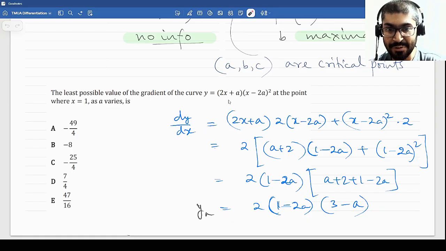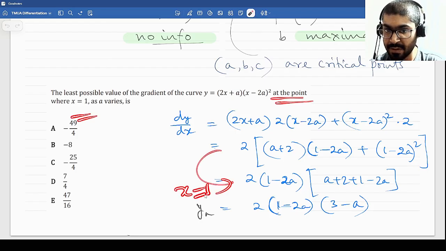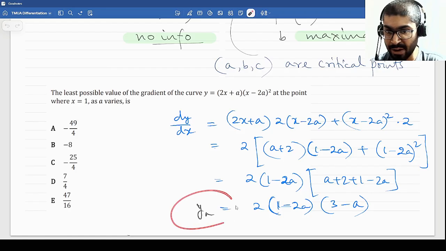So first you calculate the derivative. You calculate dy/dx, you get this particular value, right? You get it in terms of a because a is a constant and you are differentiating with respect to x. Now it says at the point x equal to 1. So here you can just put x equal to 1. If you put x equal to 1, you will get y of a to be this. Right?